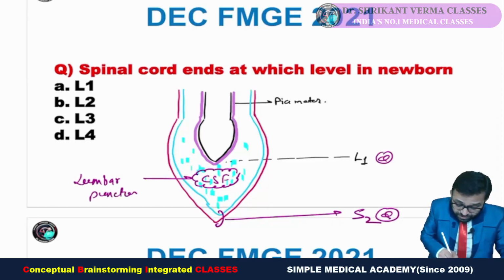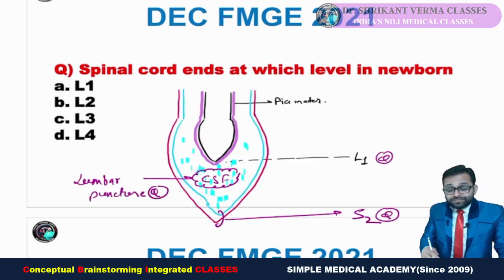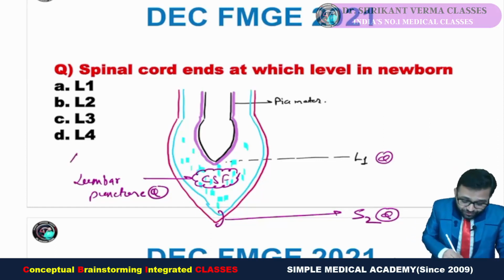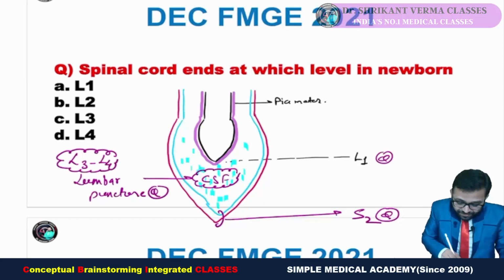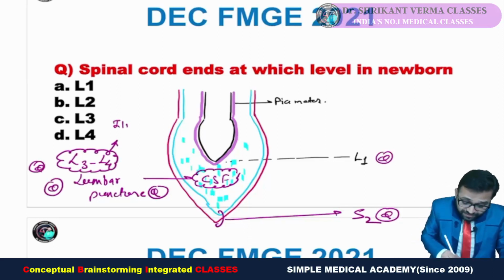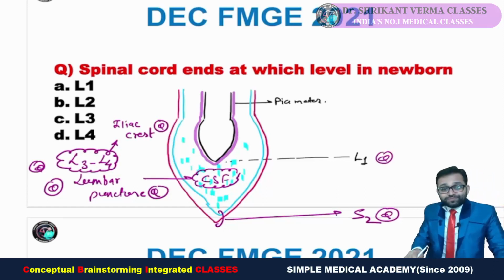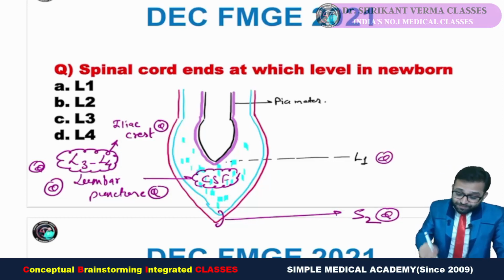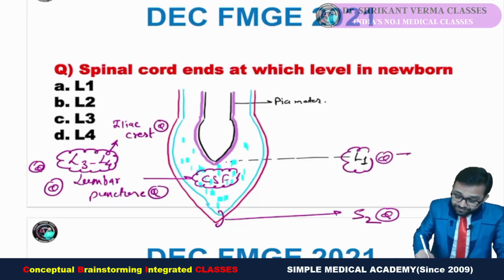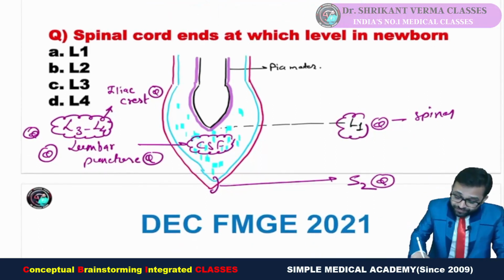lumbar puncture, very important. And during this lumbar puncture you have to remember it is done at the L3 L4 vertebra. These are all MCQs, and this L3 L4 vertebra is situated at the iliac crest level, another very important MCQ. Fine. So remember, the spinal cord is ending at L1 in adult. Fine, not talking about the newborn. And at L1, the pia mater is also ending.